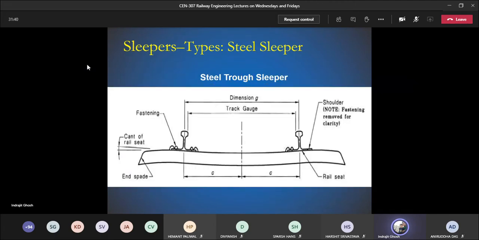This is one photo. Here you can see cant of rail seat. This is cant. This is cant. This is some dimension. I don't know what it is, but this is gauge, inner distance. Okay, this is fastening. This is end spade. Okay, rail seat.